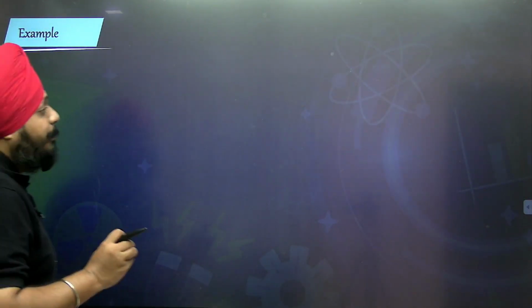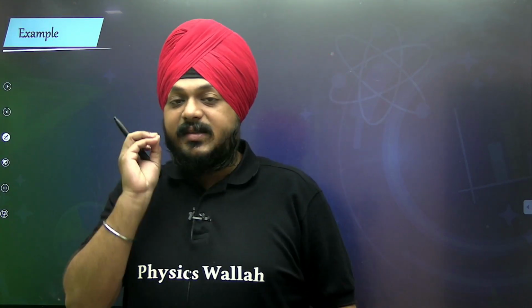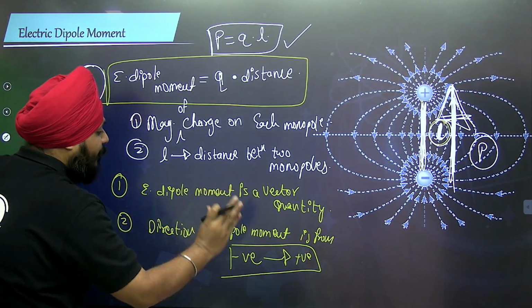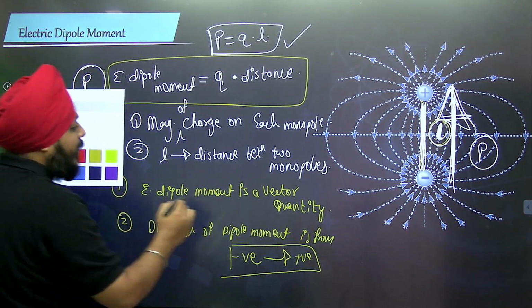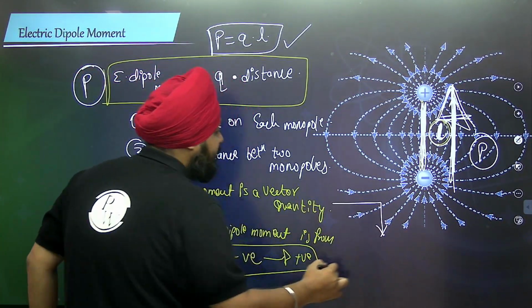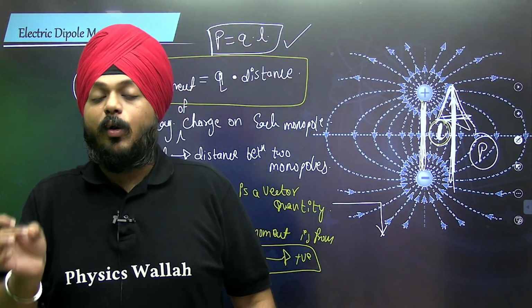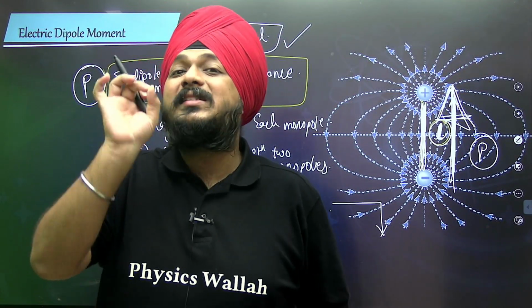Now, on this basis, we are going to see some of the formulas. As the electric dipole moment is a vector quantity, it means the net or the resultant dipole moment of more than one dipole is not going to be algebraically added.